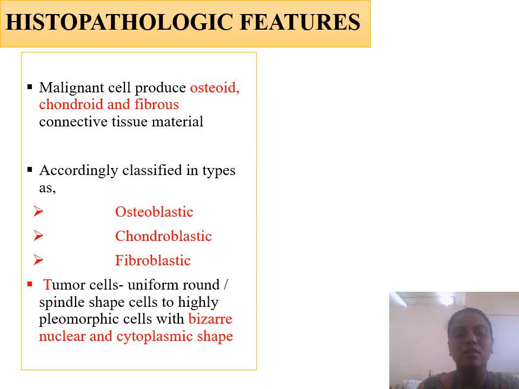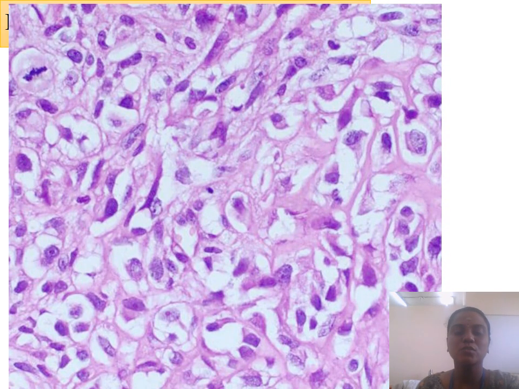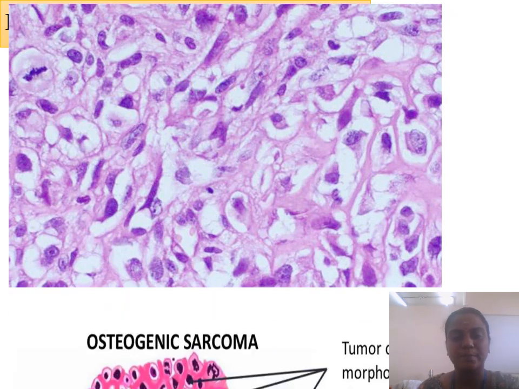The tumor cells, that is, the osteosarcoma forming cells, the mutated osteoblasts, appear to be uniform round or spindle-shaped cells, and they can be highly pleomorphic with bizarre nuclear and cytoplasmic shapes. So this is one of the histopathological pictures showing a bizarre shaped cell, where you can see the pleomorphic nucleus. It appears as round to spindle shaped cells, and there are mitotic figures here in the picture. And these are the osteoblastic osteosarcoma.